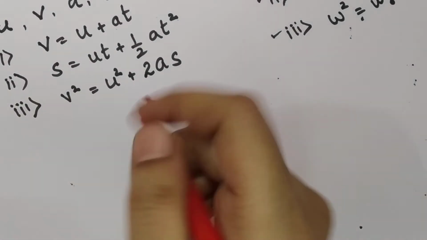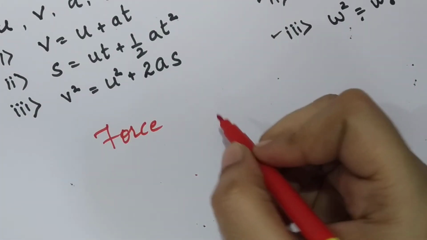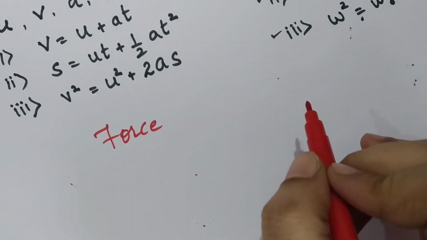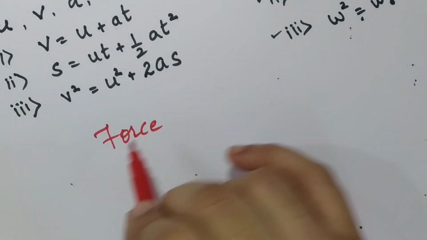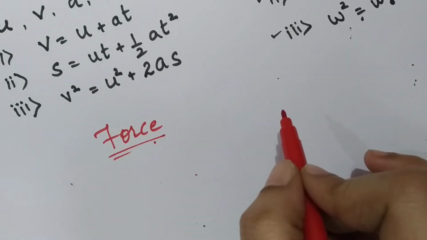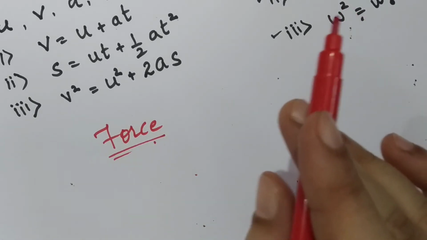Force is a quantity which is required to set the object into linear motion. Force is a linear quantity. So force is required to set the object into linear motion.